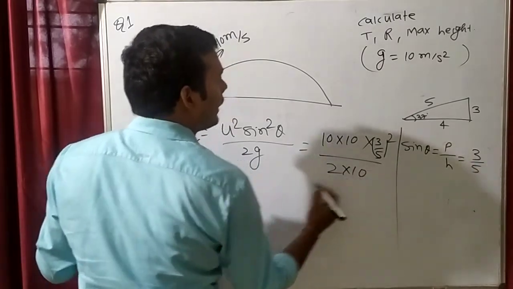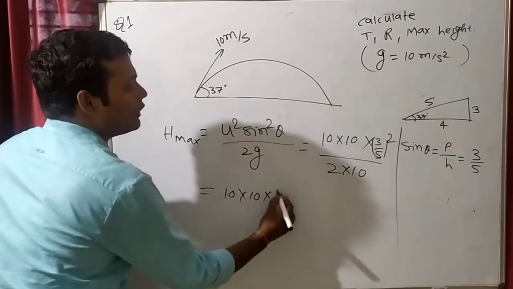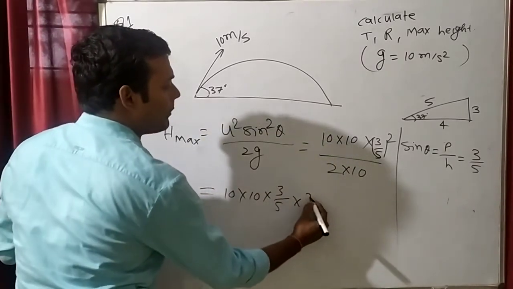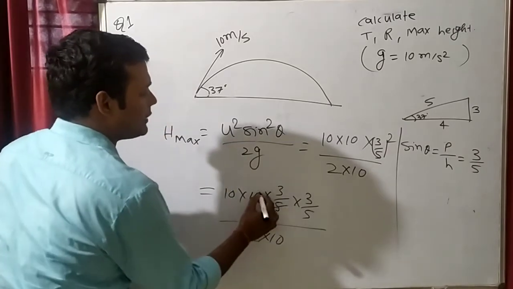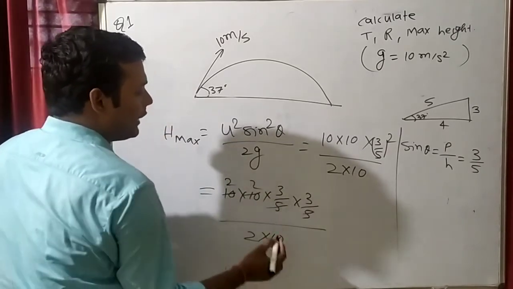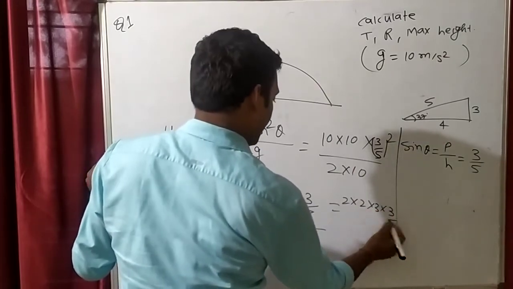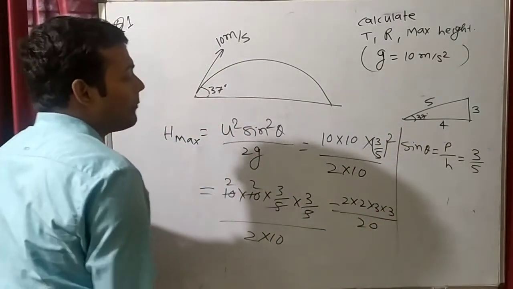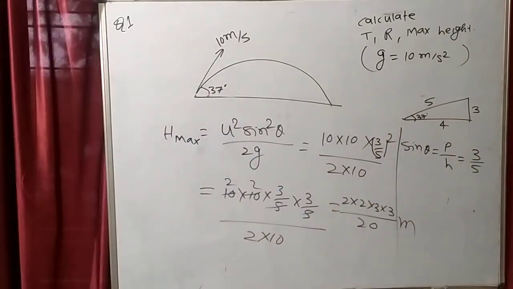So 2 into 10. Can we write like this, 10 into 10 into 3 by 5 into 3 by 5 divided by 2 into 10? So this will become 2 into 2 into 3 into 3 divided by 20. You will calculate this. Maximum height will come and the answer will come in meter because everything is in SI unit. Clear? Copy it fast.